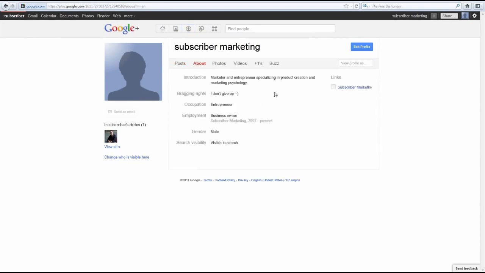Now, this is where you're going to want to fill in all of the info that you possibly can. I mean, it's pretty much self-explanatory, but there are a few pointers that I can give you here to make sure that you fill this out correctly. Now, make sure that you fill out your business name and under the typical interests section, put some good keywords from your niche. I mean, for example, if you're in a marketing niche, put like SEO, product creation, and so on.